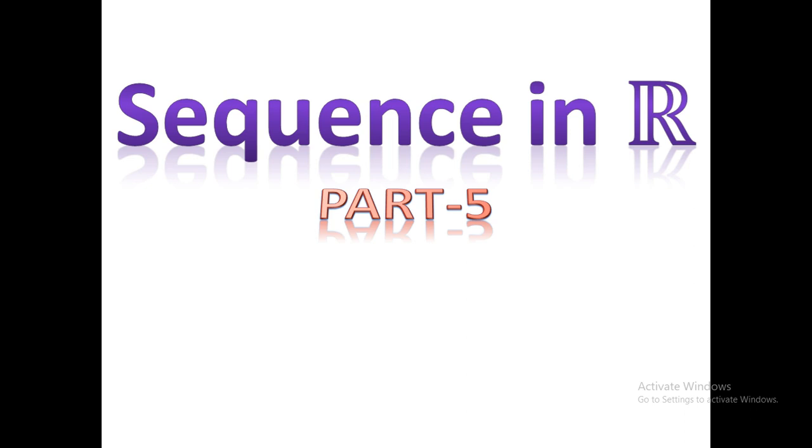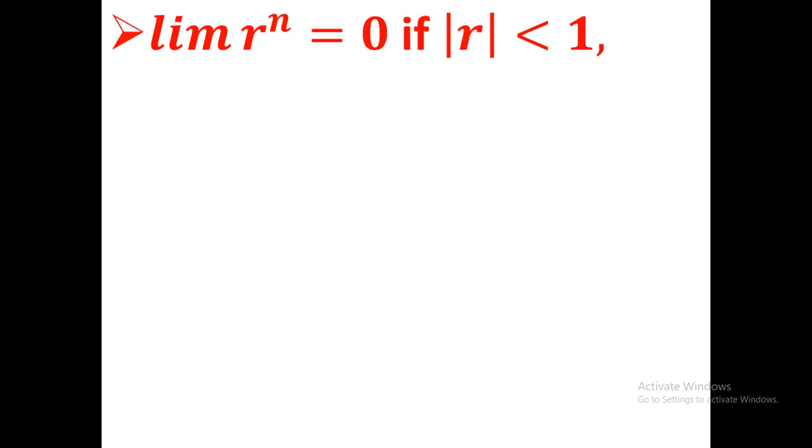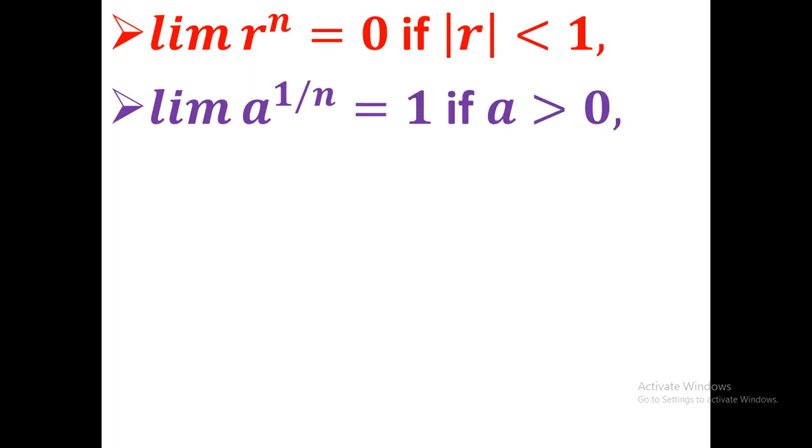In the present video, we discuss some useful limits. At first I discuss the limit of r to the power n when mod of r is less than 1, that is, when r lies in the open interval between -1 and +1. Then the limit of r to the power n will be 0, and then the limit of a to the power 1 by n equals 1 if a is positive.